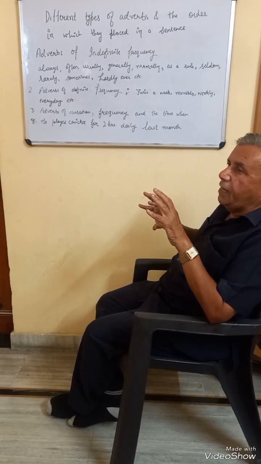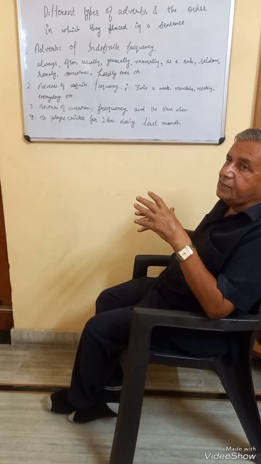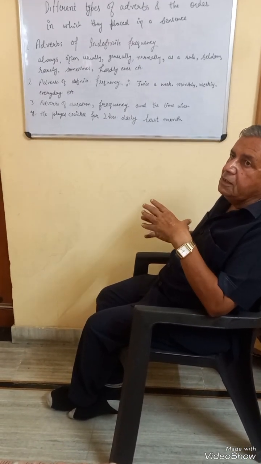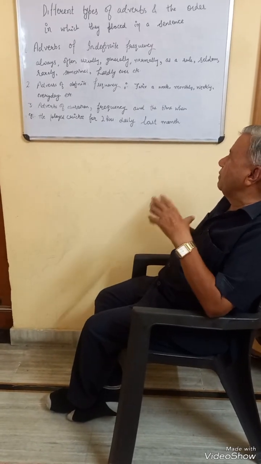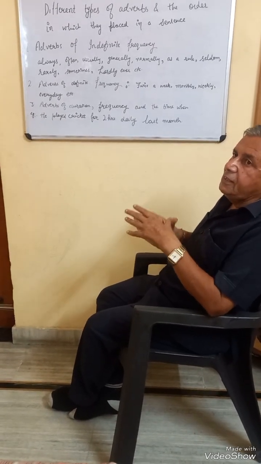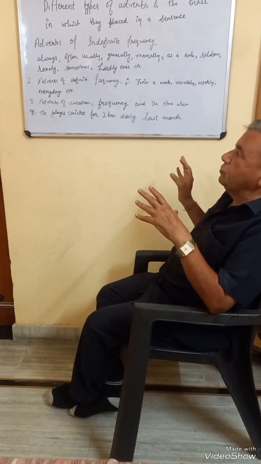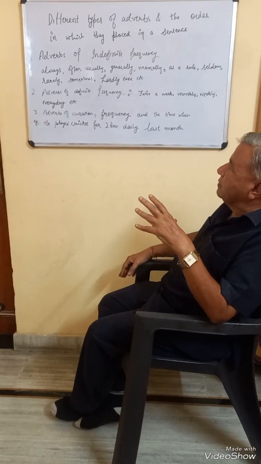These 3 adverbs of time were there in one sentence, and we decided their order by putting the adverb of duration first, then the adverb of frequency, and lastly the adverb related to the time when. So this is made quite clear through this sentence.